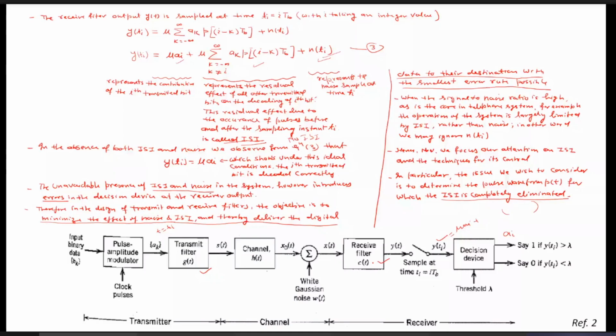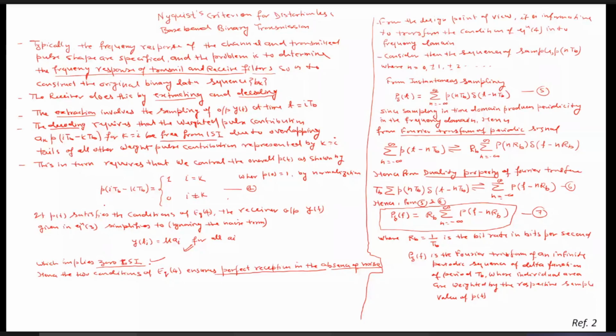which is 1 when I equals K and which is 0 when I is not equal to K. Later on we will calculate what the nature of this PT is, by which this ISI can be neglected. But this conclusion we have obtained: if PT has this nature, 1 for I equals K and 0 for I not equal to K, then we can say that the ISI in that particular system can be eliminated 100%.